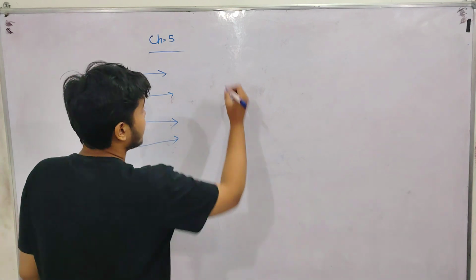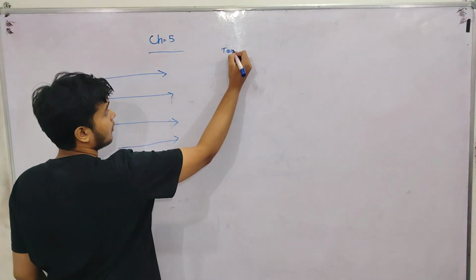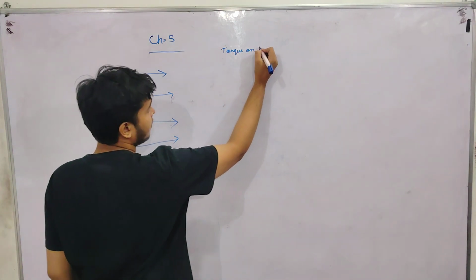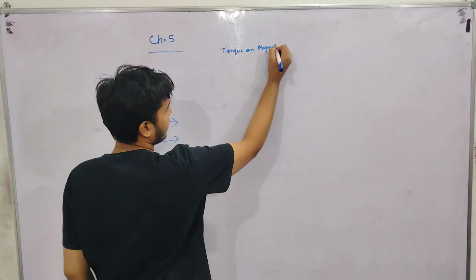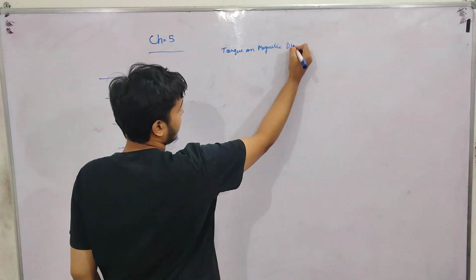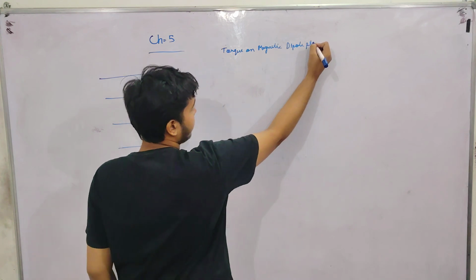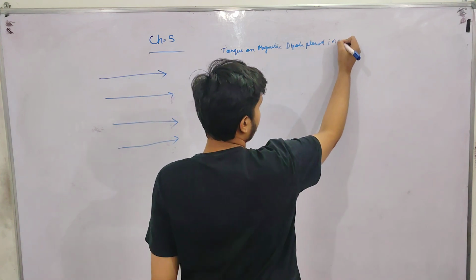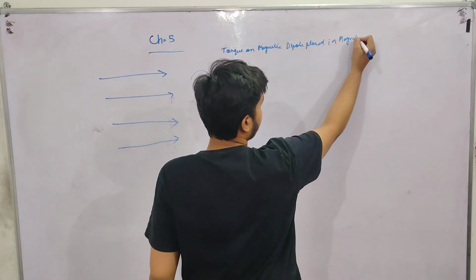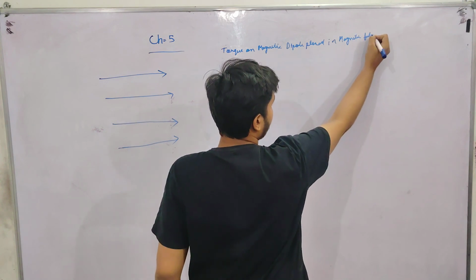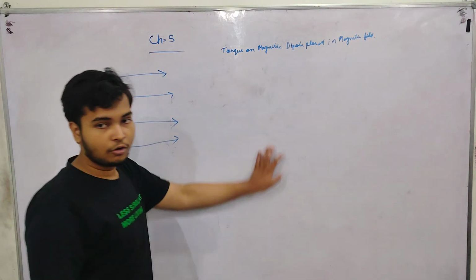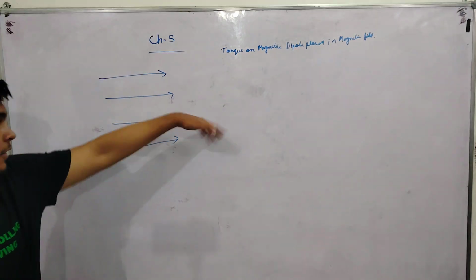The name of the derivation will be torque on magnetic dipole placed in magnetic field.